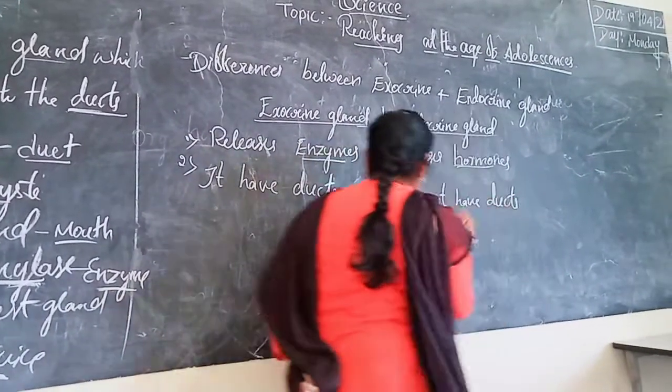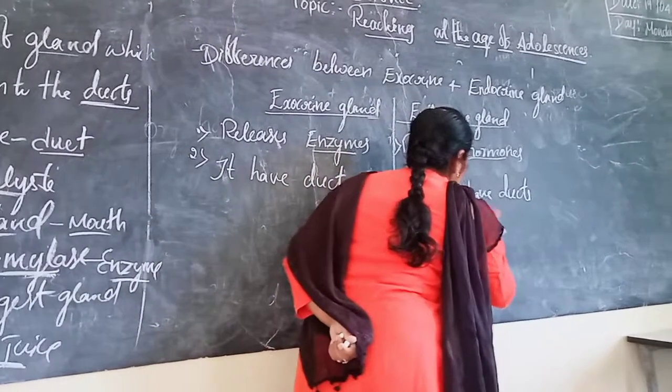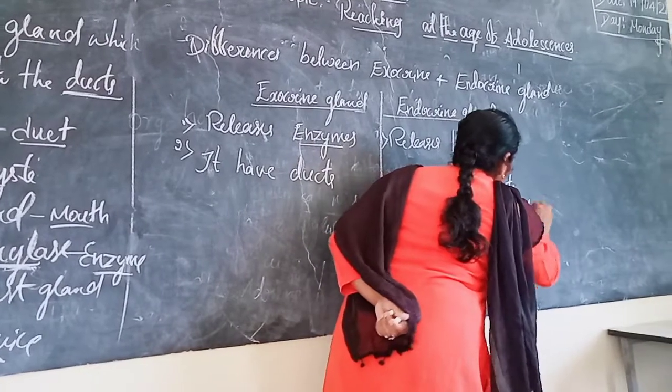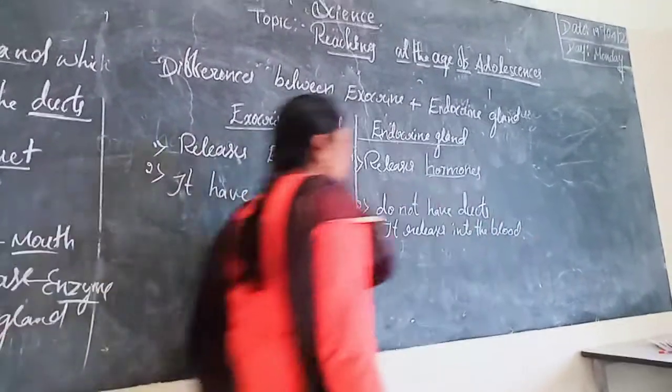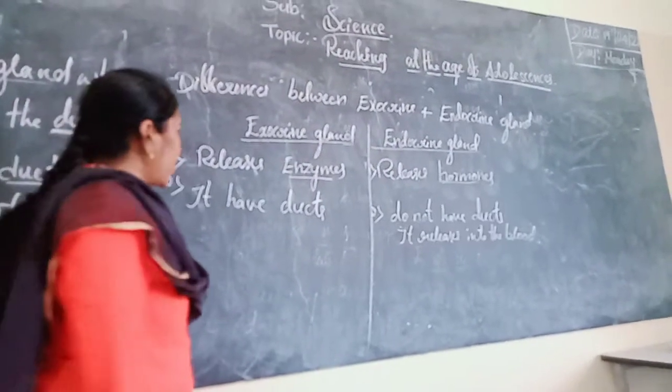They release into the blood. What do they release? Hormones.